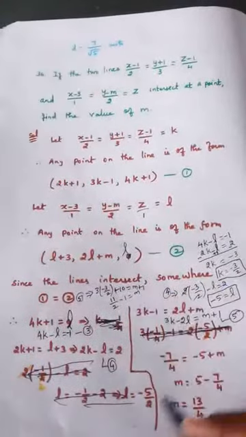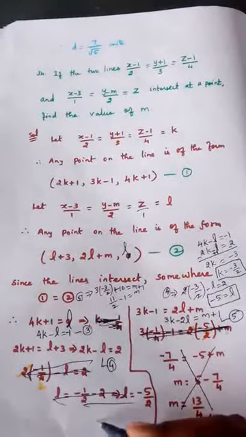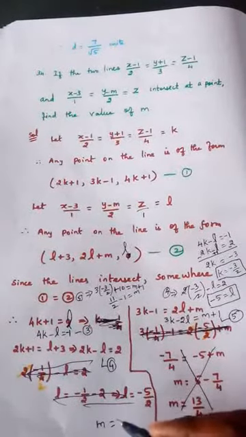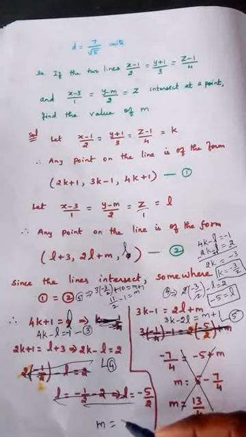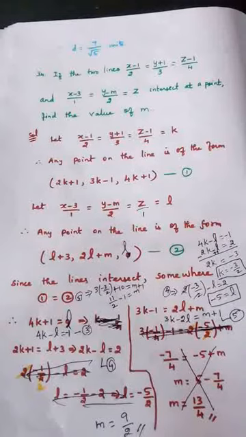Or M value is, finally I'll write here. So you should also cancel these steps. So finally M value is, M is equal to 11 minus 2, 9 by 2 is the answer for M.